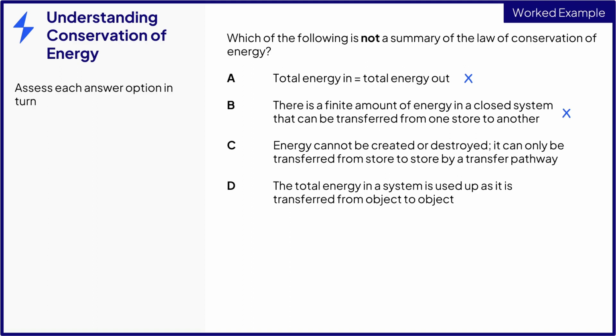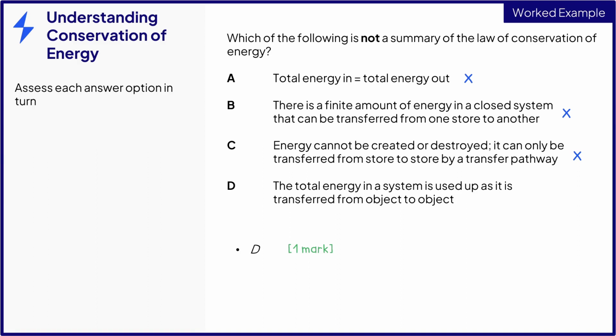C. Energy cannot be created or destroyed. It can only be transferred from store to store by a transfer pathway. This is the actual definition with the transfer pathway bit added. And it all checks out, so this cannot be the right answer either. D. The total energy in a system is used up as it is transferred from object to object. So we know that this has to be the correct answer, but why?